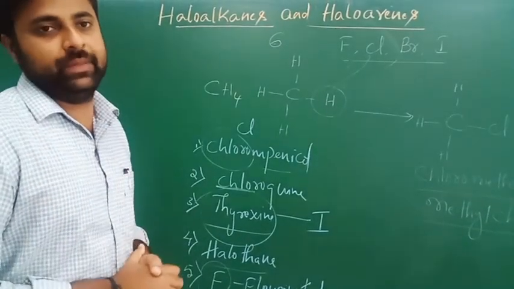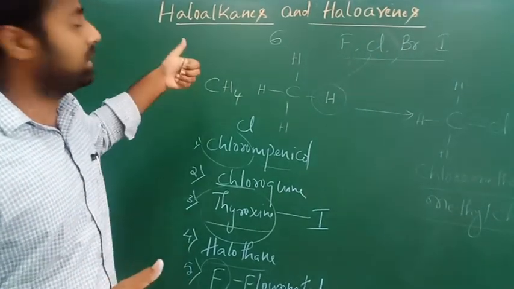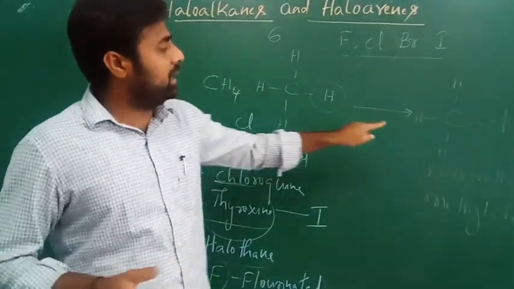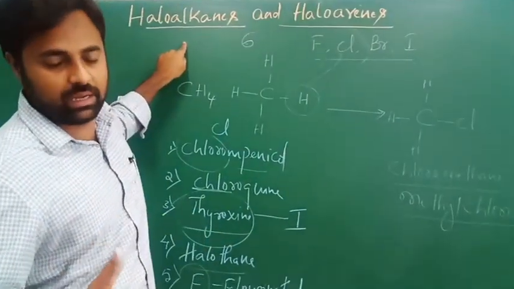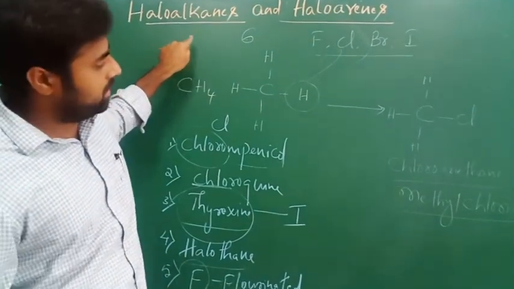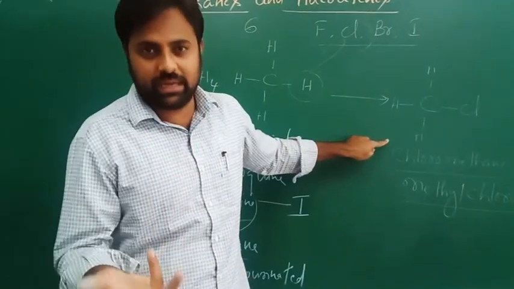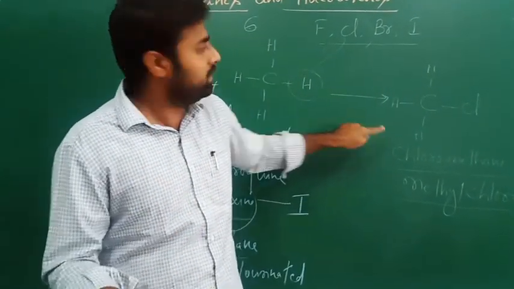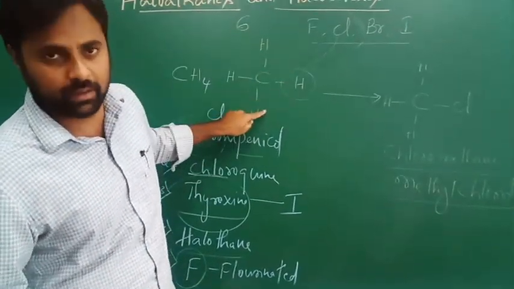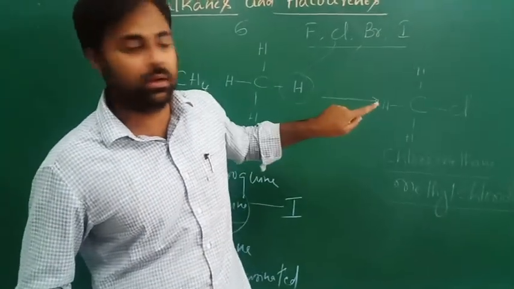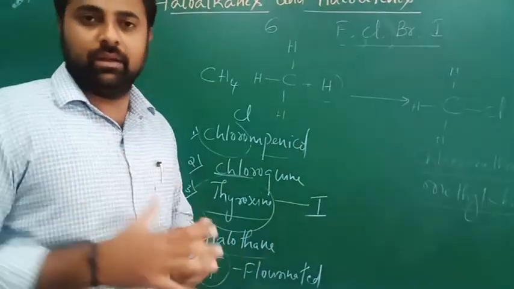Let's start with the first one, that is classification of haloalkanes. I hope you understand what haloalkanes are. Haloalkanes, we can also simply call alkyl halides. Alkyl halides are halogen-containing organic compounds. These are obtained by the replacement of one or more hydrogen atoms of the hydrocarbon by the respective halogen, which gives the respective alkyl halides. We'll discuss in detail throughout the chapter.